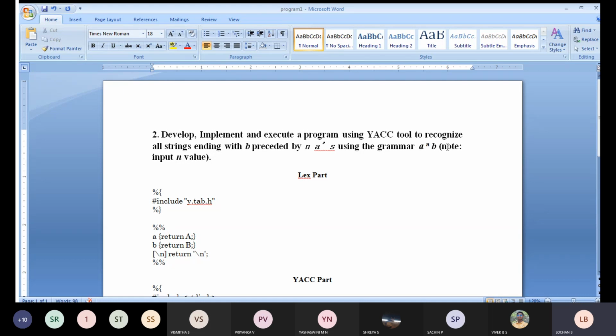In this particular case, you need to use vim. Vim is nothing but an editor we will be using. You can type the program and save it with a .l extension, which is what we use for a Lex program. To save the Lex program, I will be using vim.